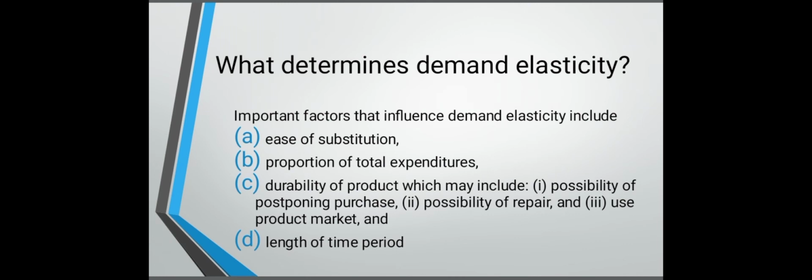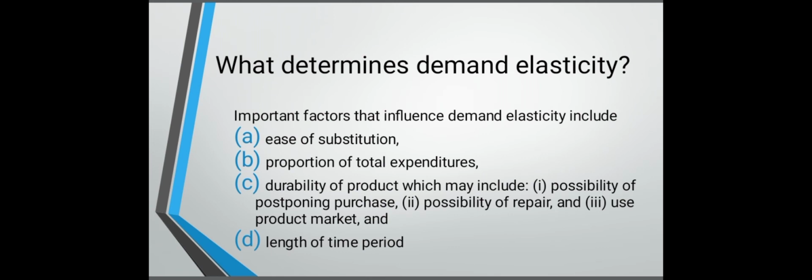Ease of substitution. Nagkakaroon ng change sa elasticity because madami yung substitution niya. And since madaming substitution kung saan yung low price, syempre dun naman talaga bibili yung mga tao, di ba? Next is proportion of total expenditures. Like I said kanina, kung saan mas low yung price, dun sila bibili. It depends on the consumer kung saan sila bibili. The greater the demand is, the greater the elasticity.